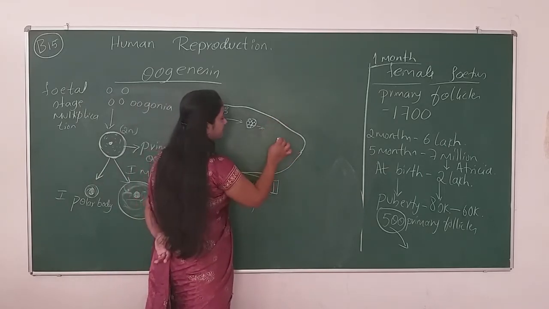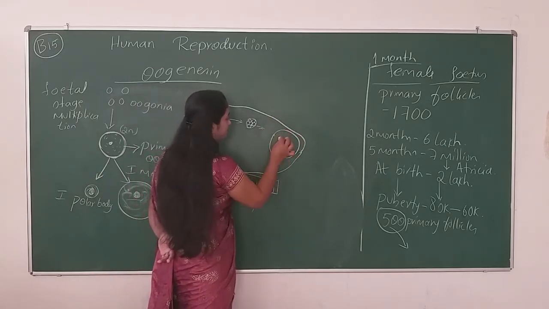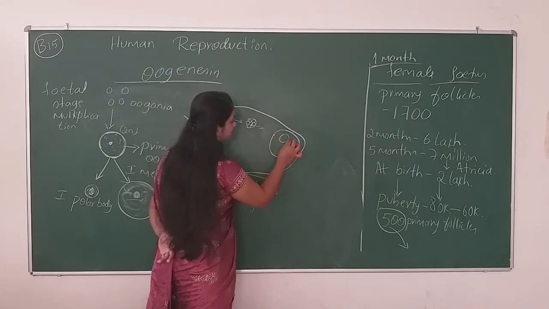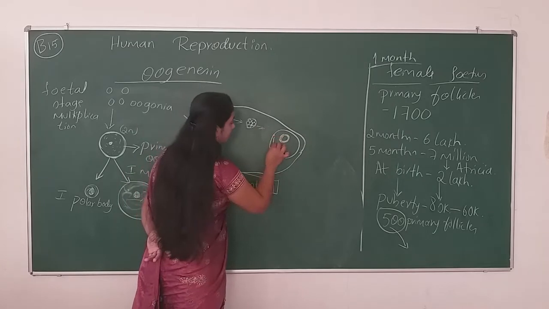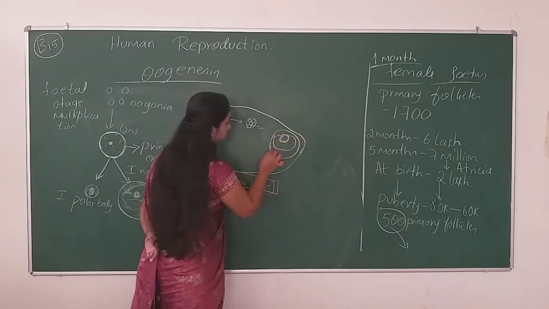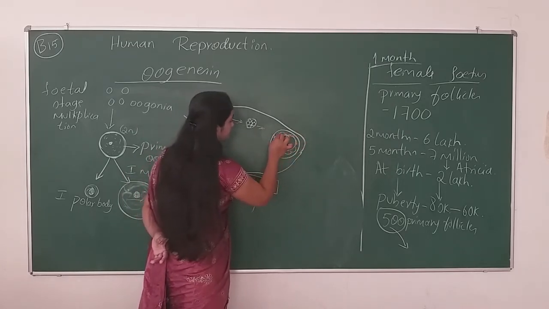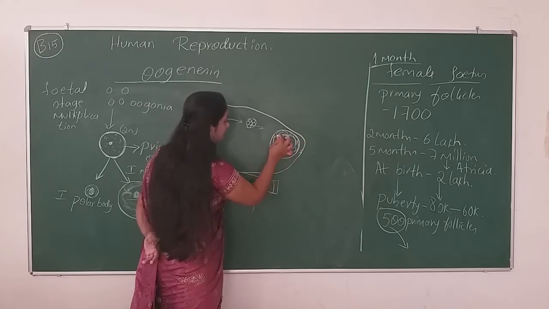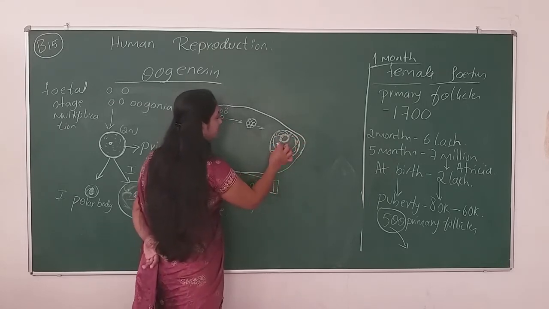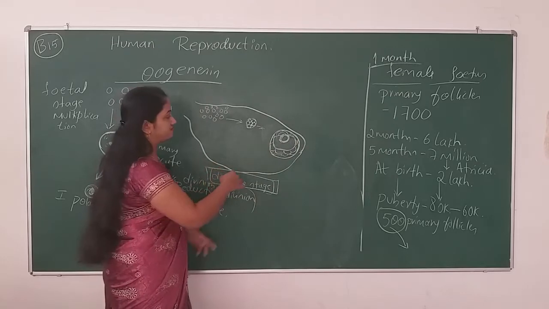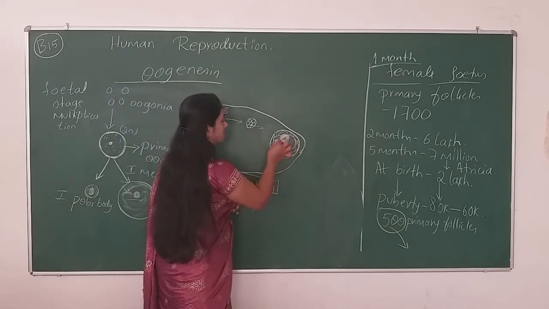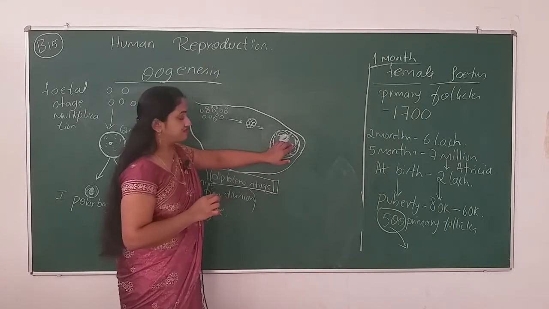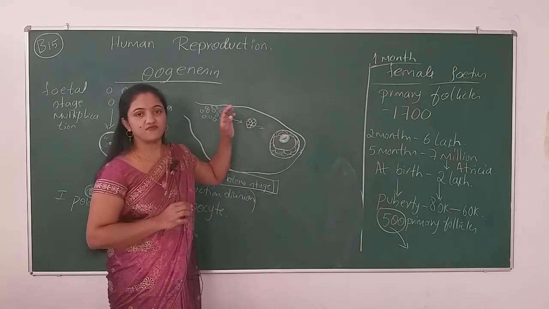After the follicles, the formation of granulosa cells, let me draw here a fluid. So this is the follicle, and these are the granulosa cells, and in the central part of this follicle, there is a cavity filled with a fluid.